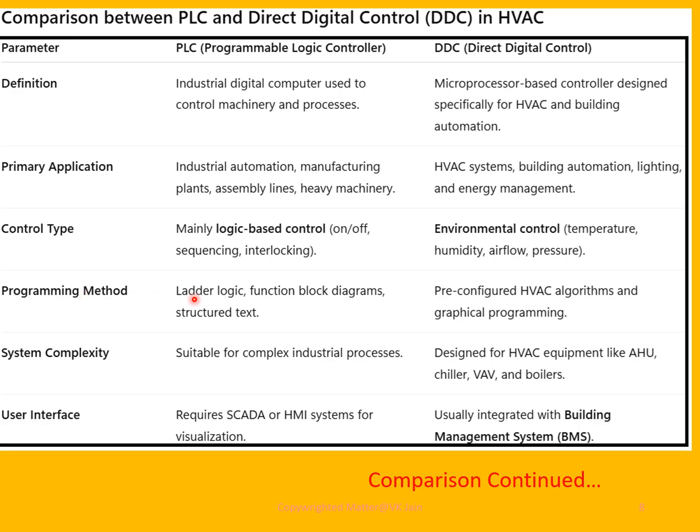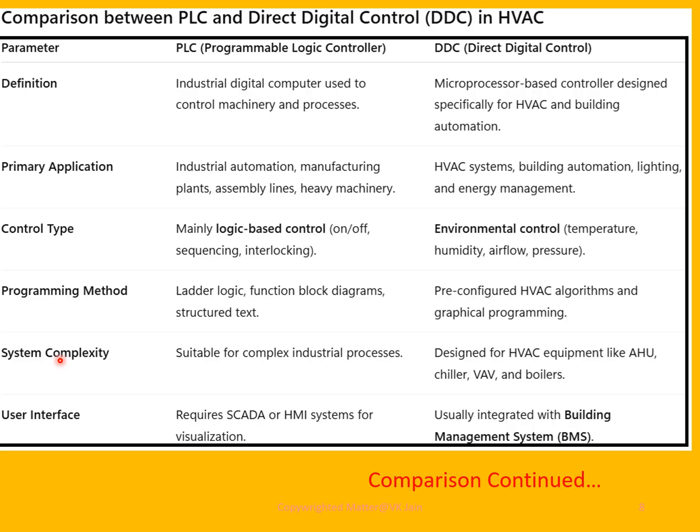The PLC type has ladder logic, function block diagrams, and structured text. Whereas in case of DDC, it is pre-configured HVAC algorithms and graphical programming.